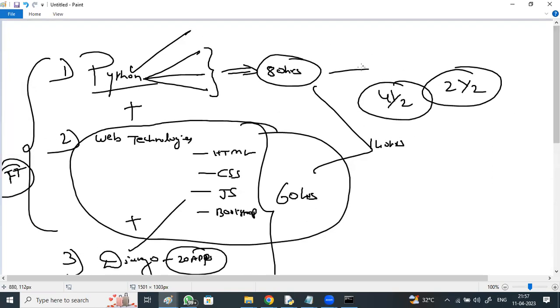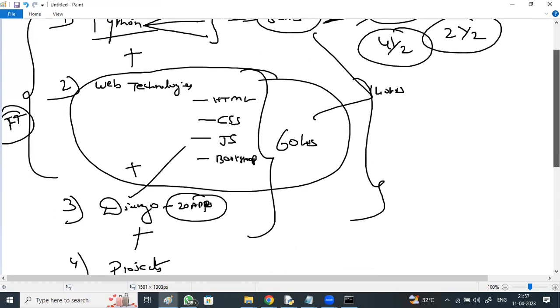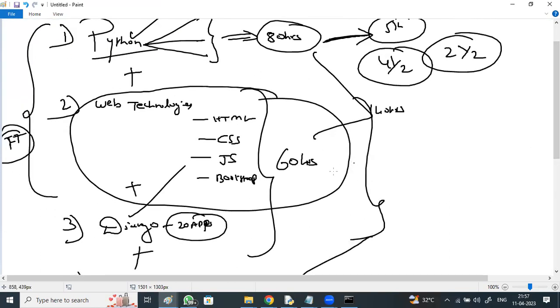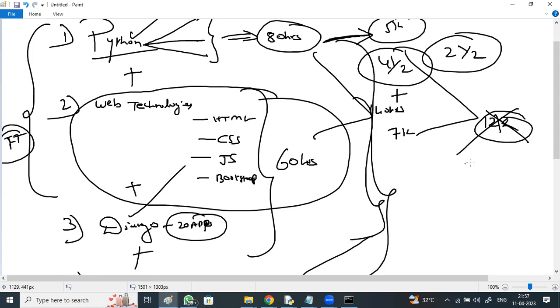And the fees, it's an offer batch, where the fees are 5K only for Python. It is only 5,000 for Python, and for the web technologies for full stack apart from Python, 7K, so 5K plus 7K, 12K. But if you take it as a package, in a single short payment, it is only 10K.